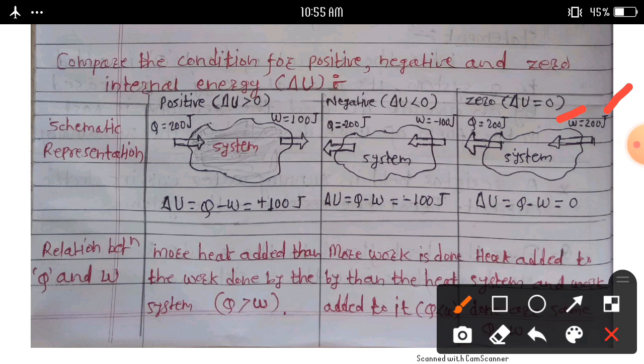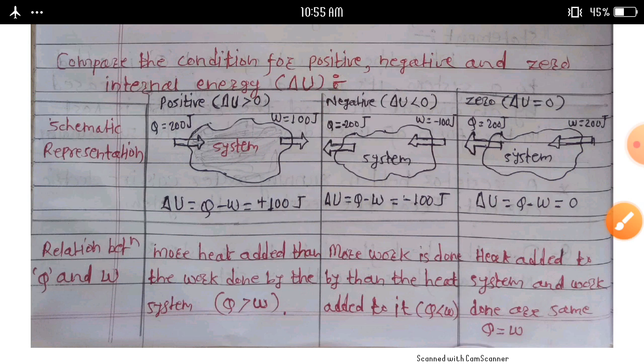Then for the system, delta U is equal to Q minus W according to the first law of thermodynamics. Then 200 minus 200, this becomes 0. Hence heat added to the system and work done are the same, that is Q is equal to W. In this way, we compare the condition for positive, negative, and zero internal energy.